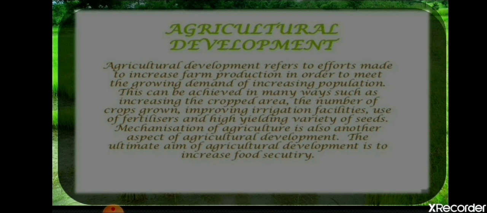This can be achieved in many ways, such as increasing the cropped area, the number of crops grown, improving irrigation facilities, use of fertilizers, as well as high yielding variety seeds, that is HYV seeds. Mechanization of agriculture is also another aspect of agricultural development. The ultimate aim is to increase food security and food production, so that we can fulfill the need of the increasing population.